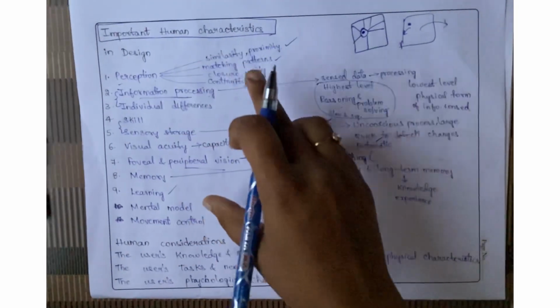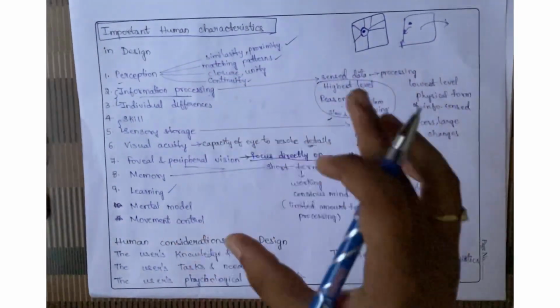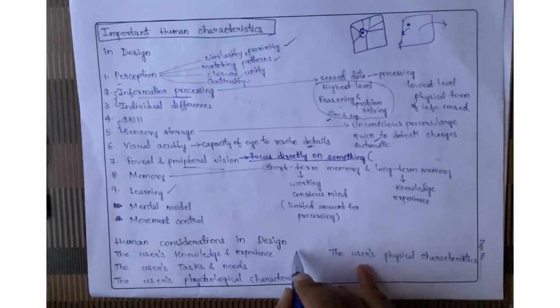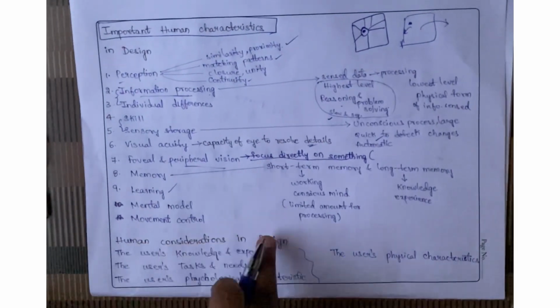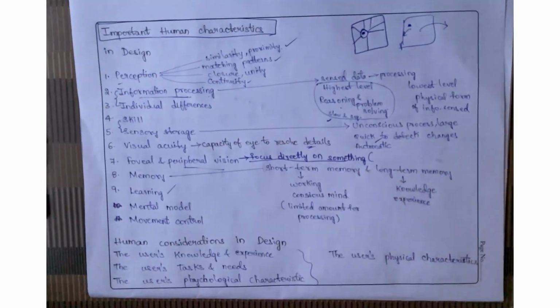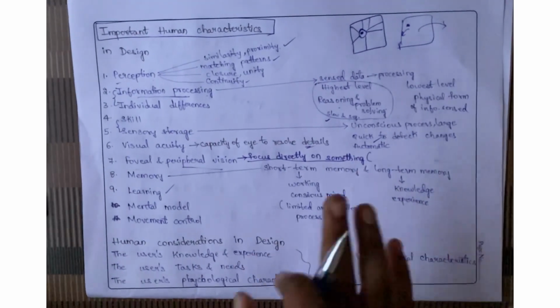These are the 11 important characteristics. These 11 characteristics everyone will have, but for these four conditions, what are the human considerations in design, with these four characteristics people may differ. So I will cover this topic in the next video.